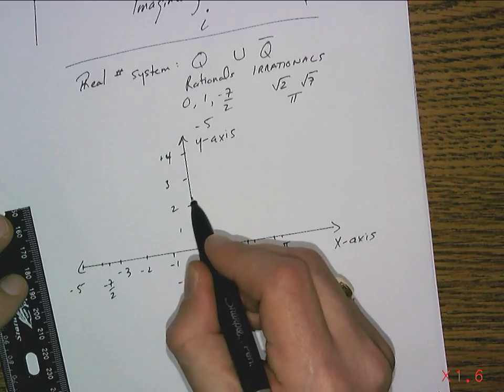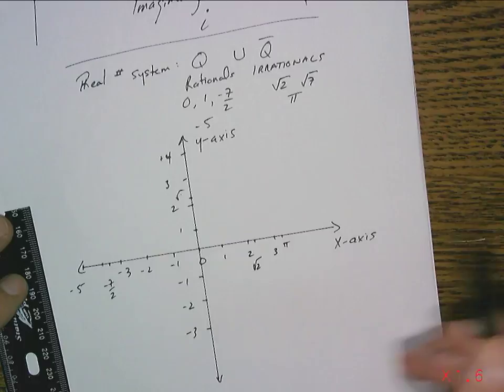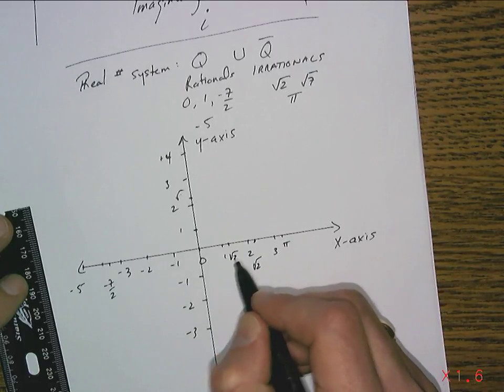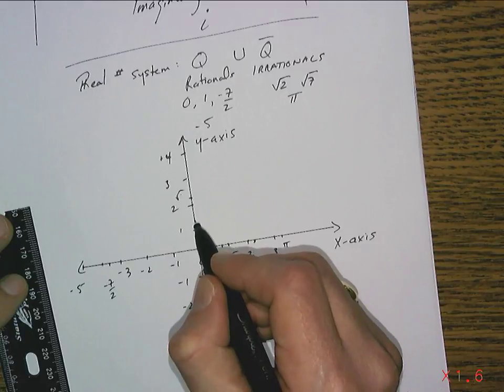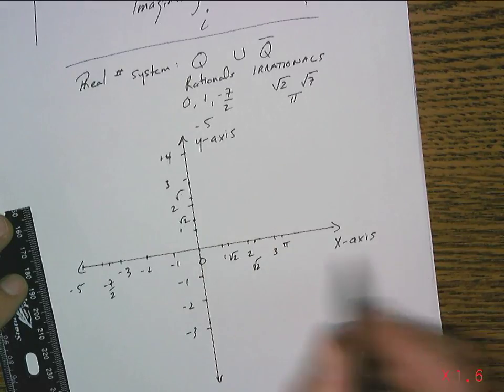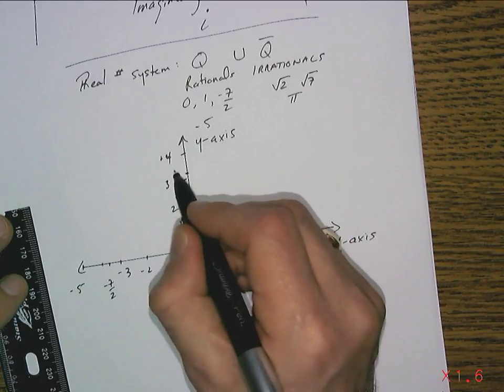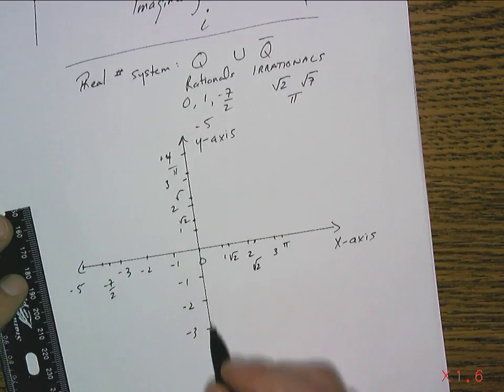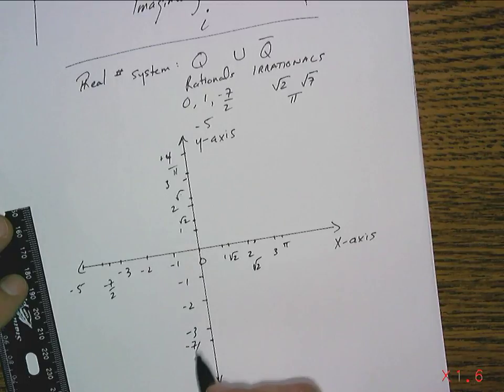So √2 is here, too. Oh, no, √2 won't be that far. That was a mistake. √2 is down here. It's about 1.4 something, I think. Sorry. So √2 is somewhere in here. Pi is going to be up here, 3.14 somewhere. -7/2 would be -3.5, so it's going to be down here somewhere.